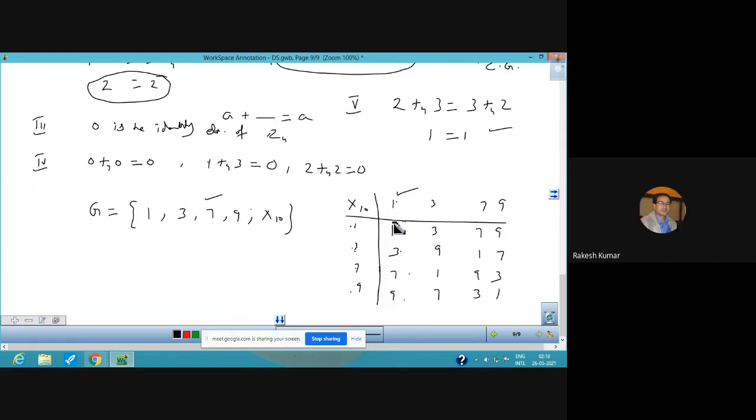Now mark identity element for the fourth property, inverse. So ये अब ये वाला 1 कब आ रहा है? जब आपने 9 को ऑपरेट किया 9 से. So we can say that 9 का इनवर्स 9 है and 7 का इनवर्स 3 and 3 का inverse 7, vice versa. 1 का inverse 1 itself. So this also forms a group. This is a modulo group under multiplication.